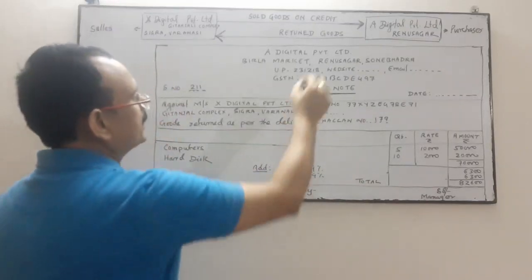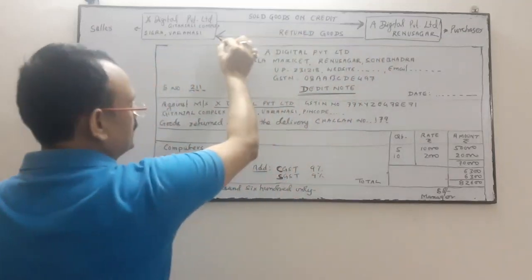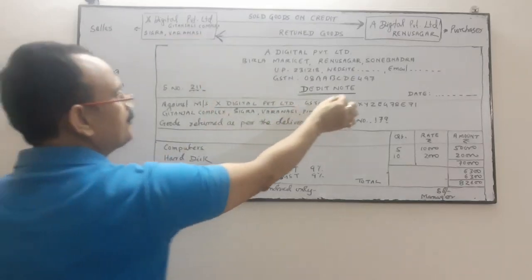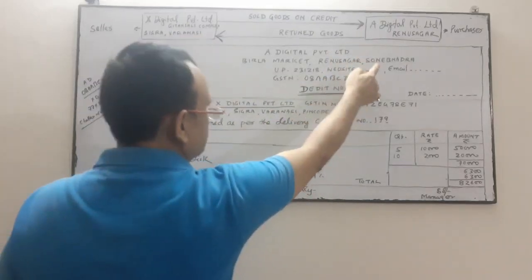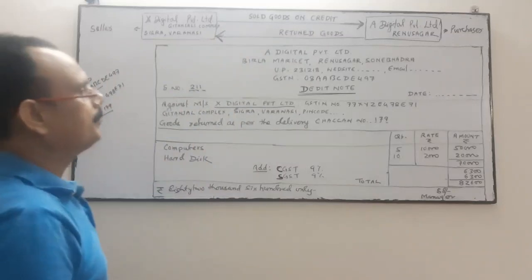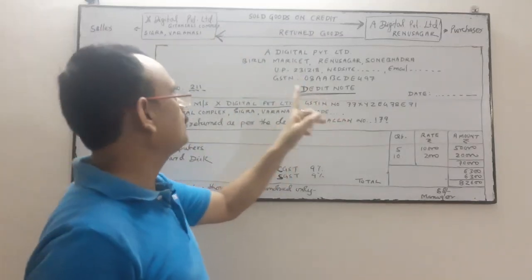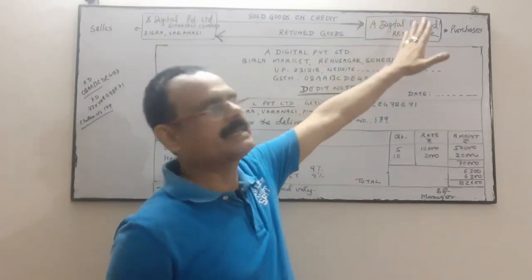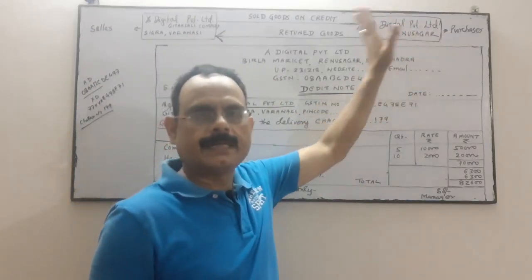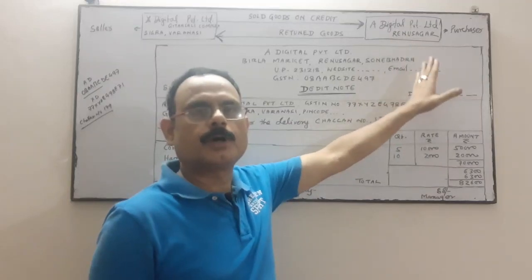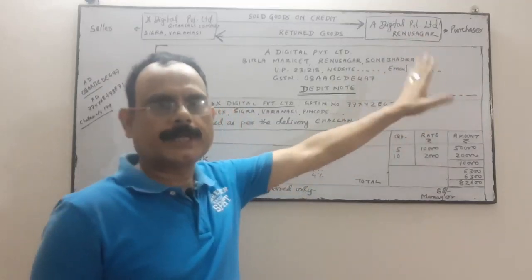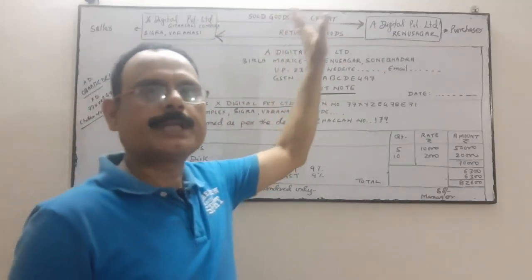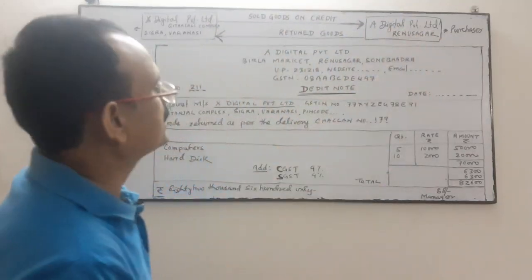So at the time of purchase return, the debit note is issued by the purchaser to the seller, mentioning that your account, meaning the seller's account, is debited in the purchaser's books. The seller's account is debited in the books of the purchaser.